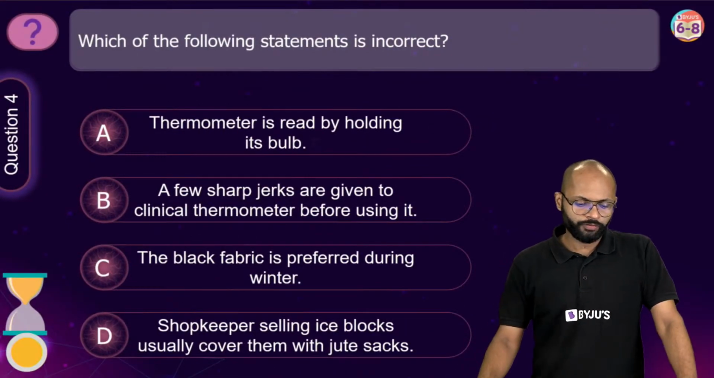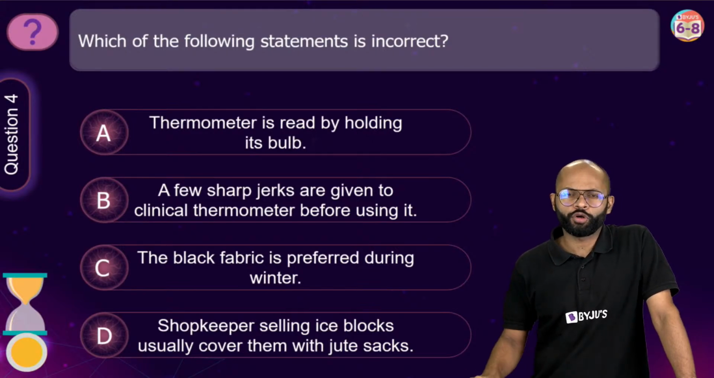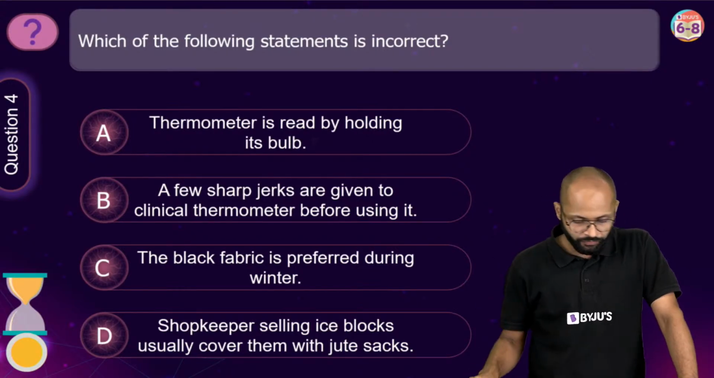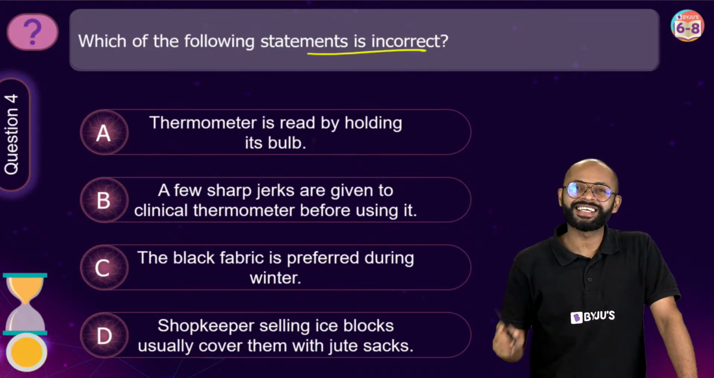आ जाओ. Next question, question number 4. Everybody, question number 4 on your screen right now. Come on. Which of the following statements is incorrect?